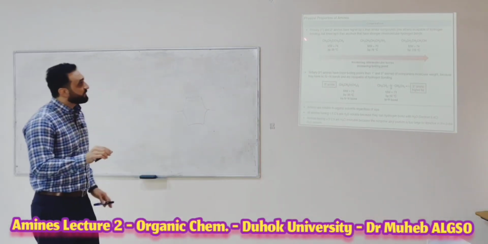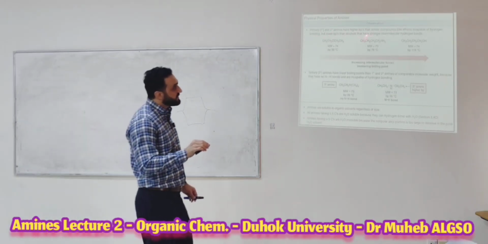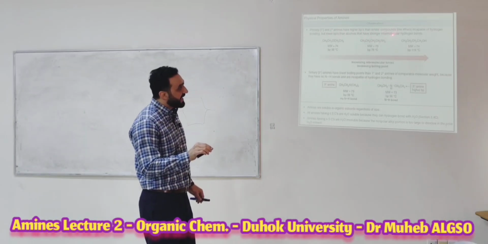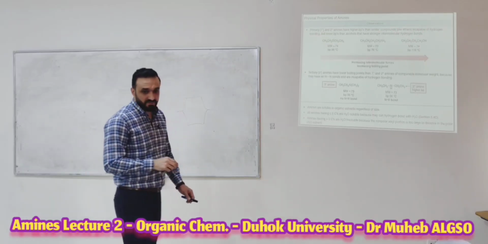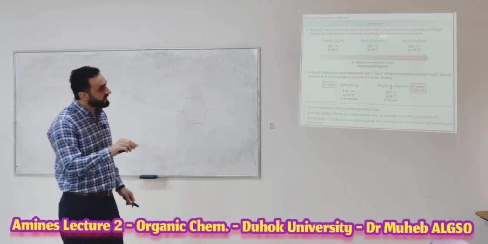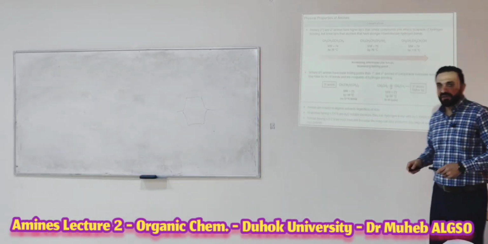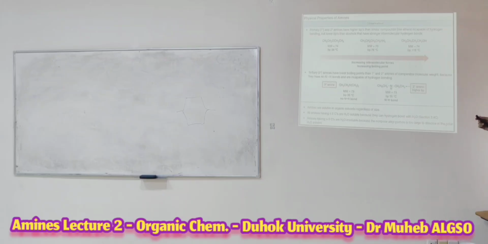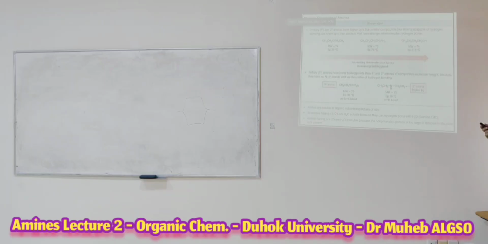Primary and secondary amines have higher boiling points than similar compounds like ethers, which are incapable of hydrogen bonding. Why? Because the ether cannot make a hydrogen bond. There is no hydrogen bond with ether compounds, okay? But they have lower boiling points than alcohols, which have stronger intermolecular hydrogen bonds. Okay, now look here.